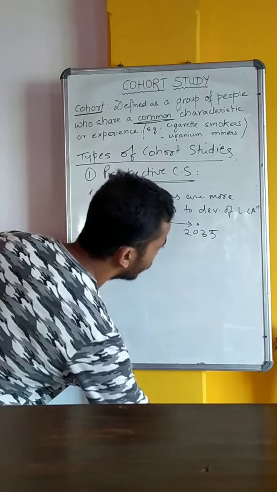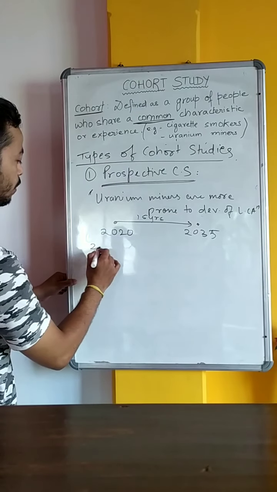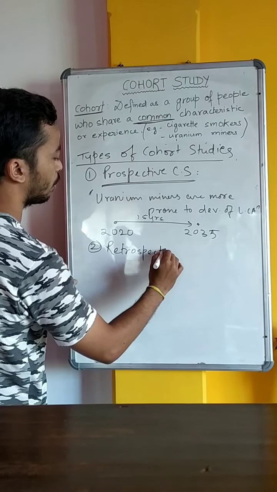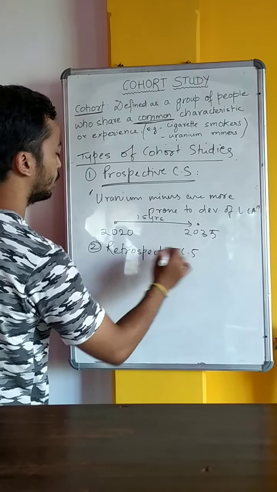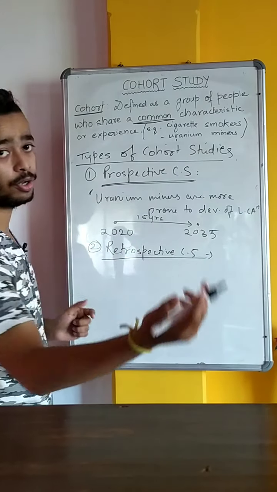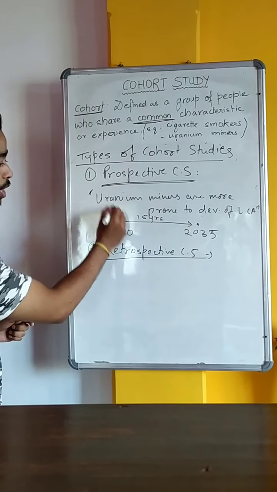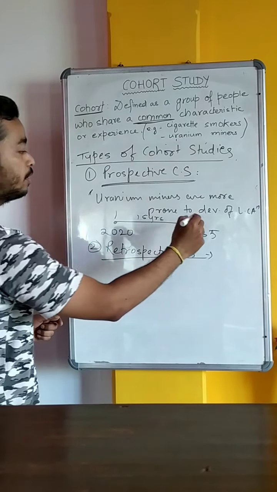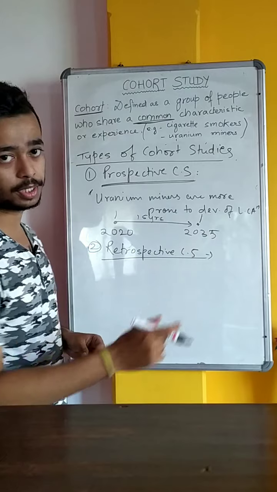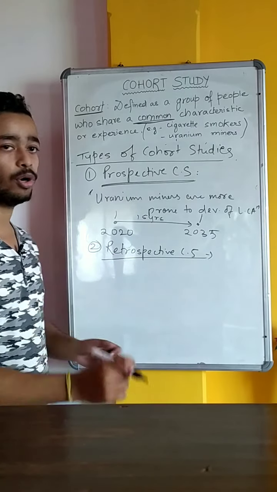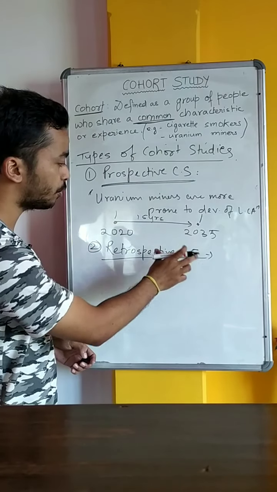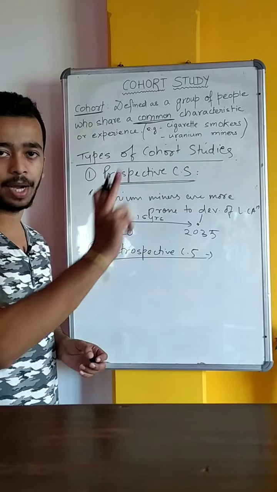The second in the list we have a retrospective cohort study. See, in the prospective cohort, it is taking 15 long years. Means if we start the study today in 2020, we will get the results in 2035. But retrospective cohort study is based upon data and documents. So what we do in retrospective cohort study, we'll go to the miners.